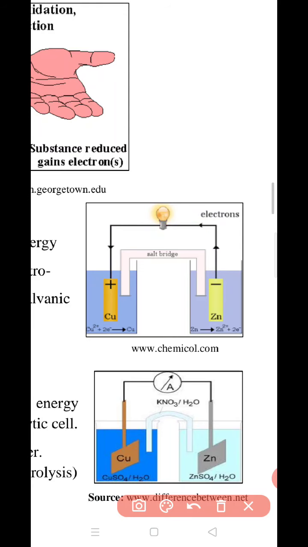So this is an electrochemical cell. In this electrochemical cell, chemical energy is converted into electrical energy. Between this zinc electrode and copper electrode, electrons are passing from this side to this side. So in this way there is conversion of chemical energy into electrical energy, and such a cell is called an electrochemical cell.